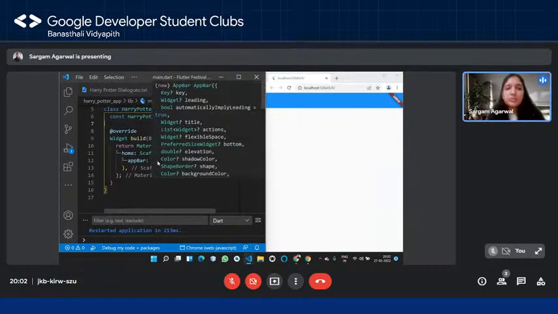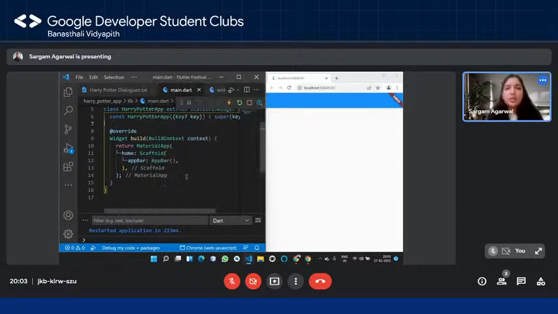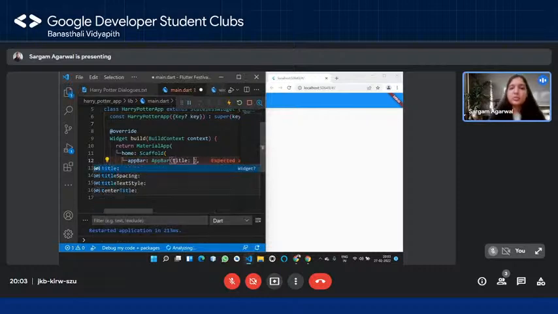So now in the app bar, if you hover upon it again, you can see that we have one parameter, or let's say again a named argument, as title. And again, it takes a widget type, right? So I can understand that, okay, fine, maybe this is something which can be rendered on the app bar. So I'm going to simply say that I'm passing the value for my title argument. So it's title colon. And then I want to pass in a text. Okay? So now you can pass it as a string as well.